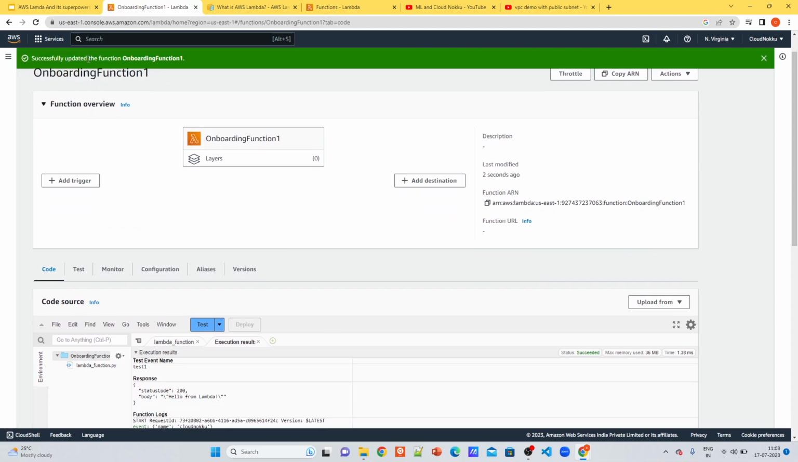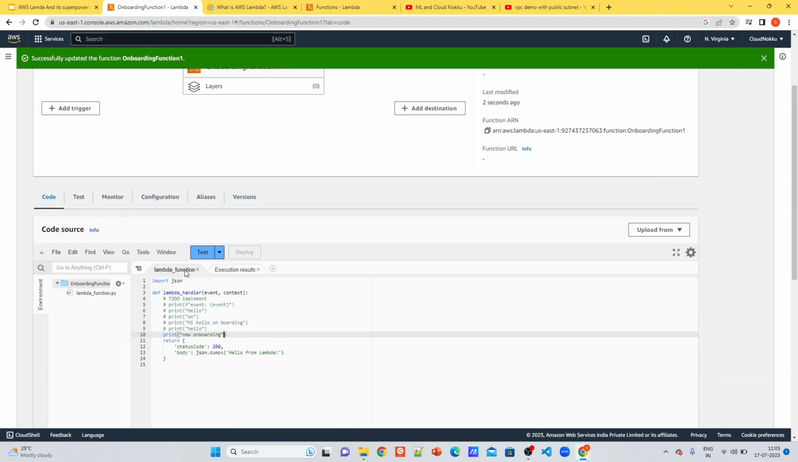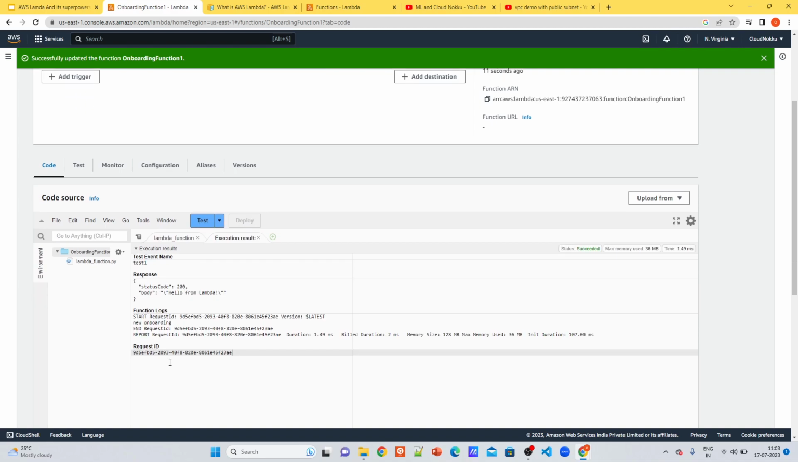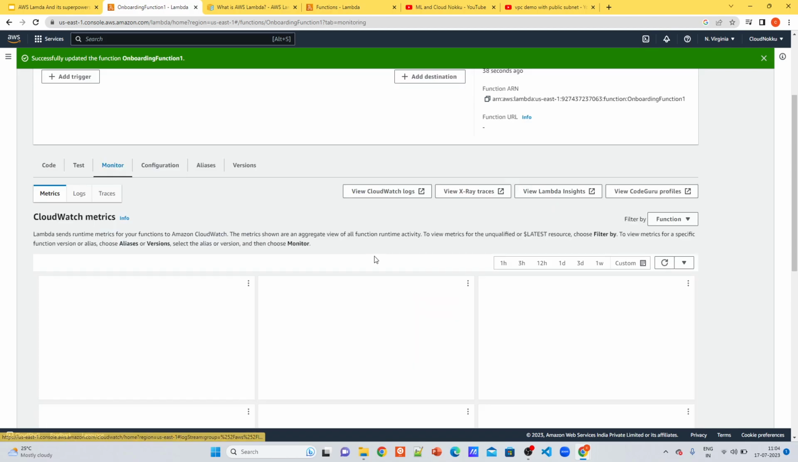Once the function is successfully updated, then we can trigger it. We can just test and it will trigger, and it will show you new onboarding in the logs here itself. But there are more logs, there can be truncation, and you might also need to visit particular logs later. So the ideal way to look at the logs is to go to Monitor and view CloudWatch logs.